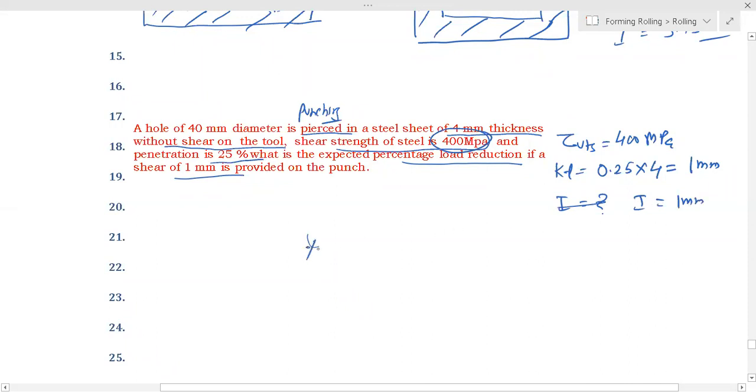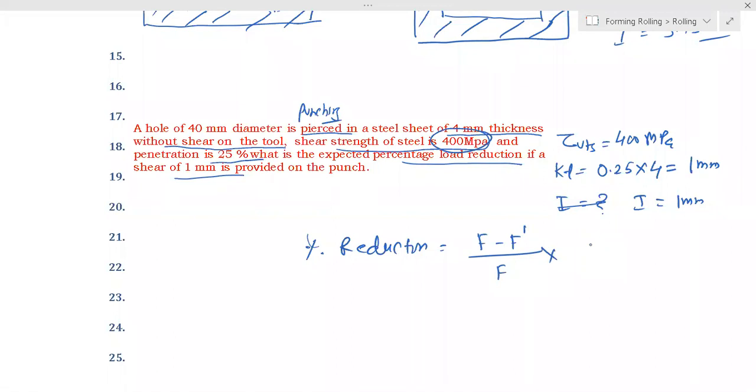Percentage reduction will be (F minus F dash) by F into 100. Am I right?